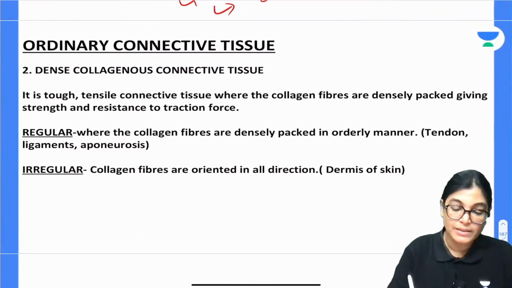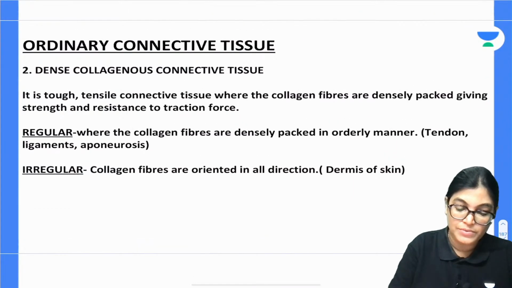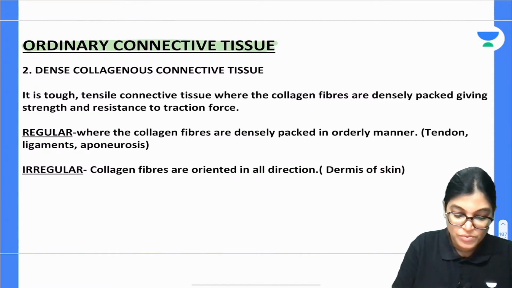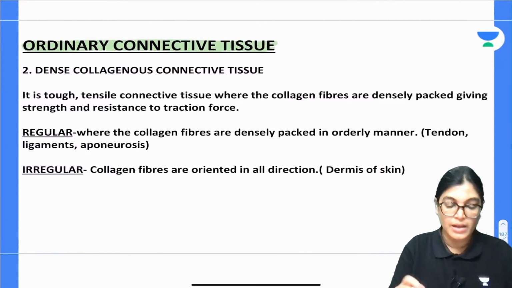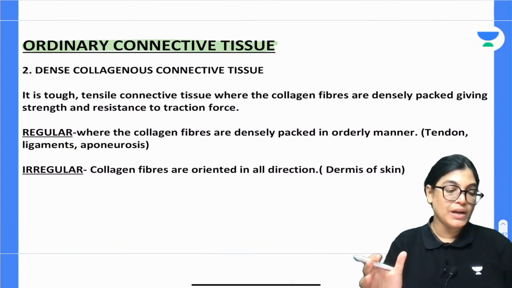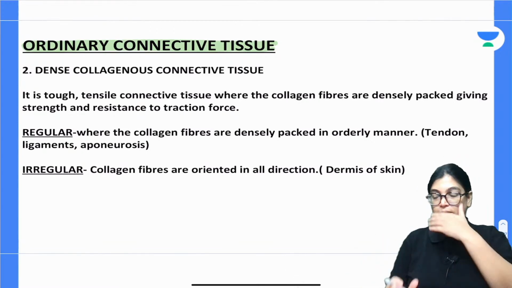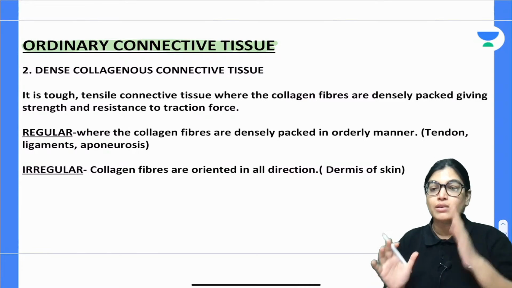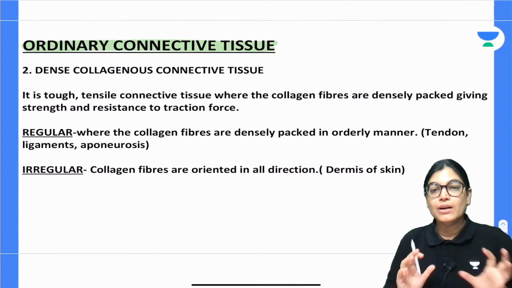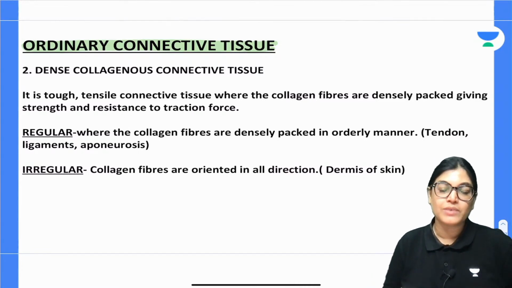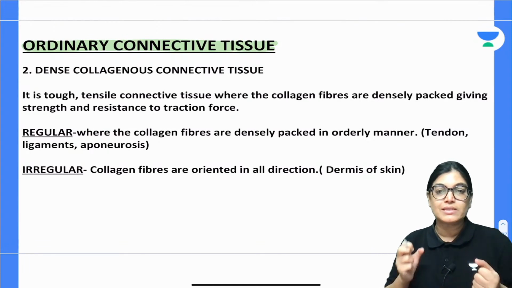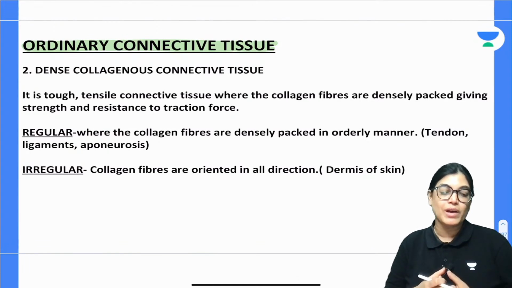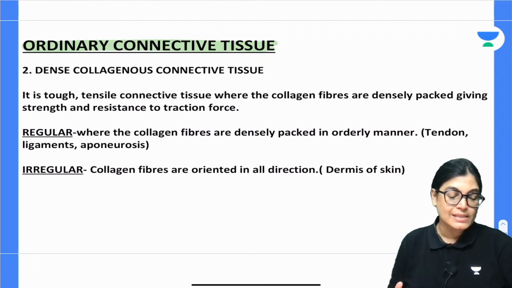Now let's talk about ordinary connective tissue. When we are talking about ordinary connective tissue, the following types of ordinary connective tissues are there. Now, the other connective tissue will be dense. So, we already talked about the loose connective tissue. When the connective tissue is densely packed, we have collagen fibers which give tensile strength, and the packing of collagen fibers is to increase the resistance and the strength.